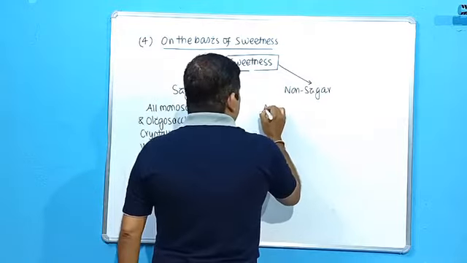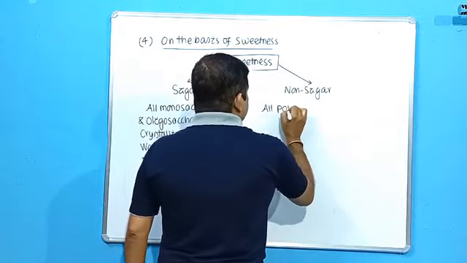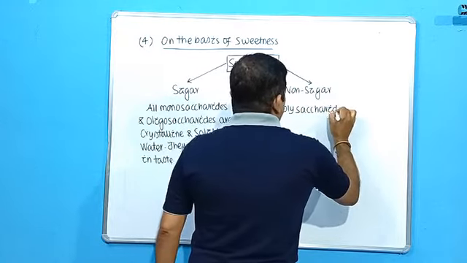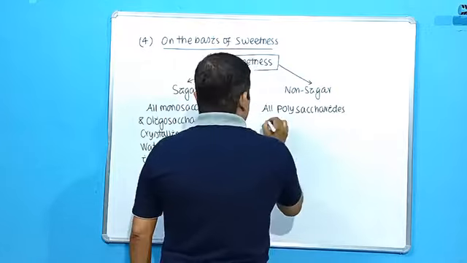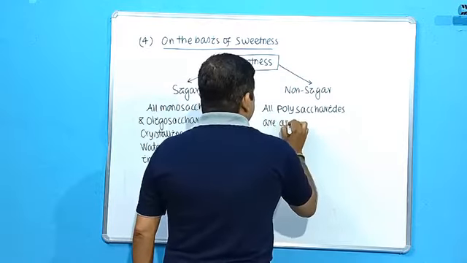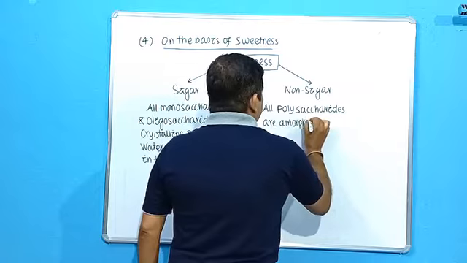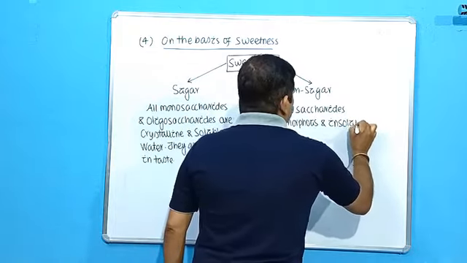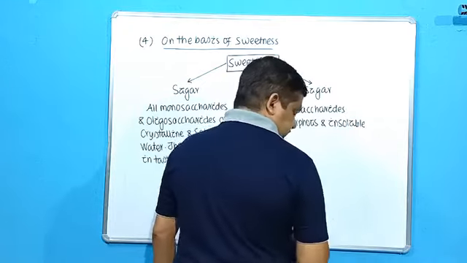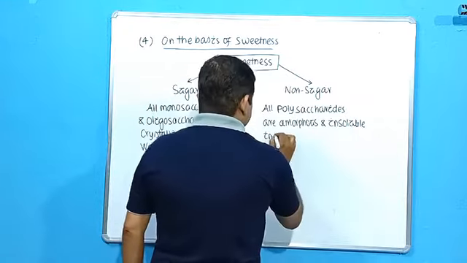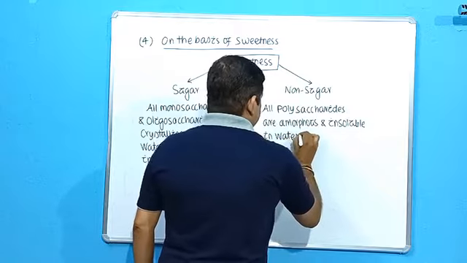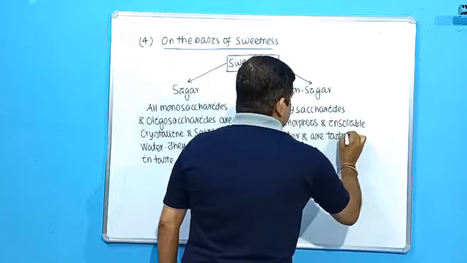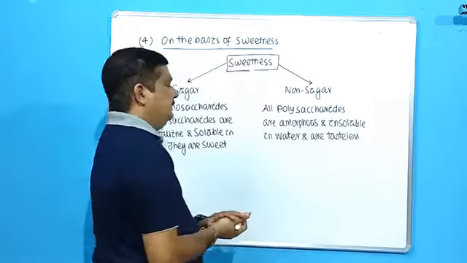And the remaining, all polysaccharides, are amorphous, insoluble in water, and tasteless. They will not taste sweet.